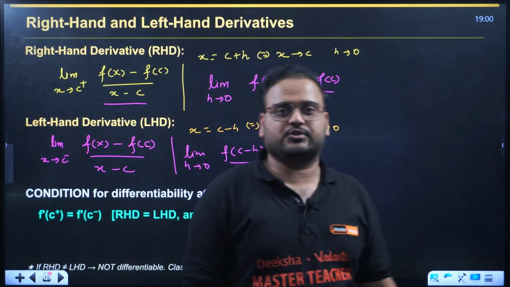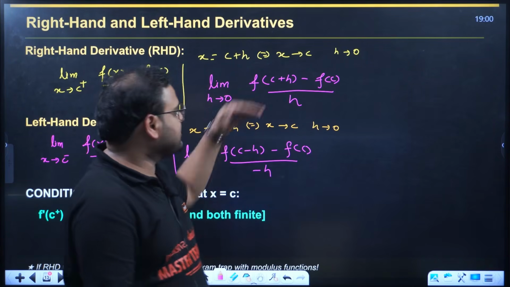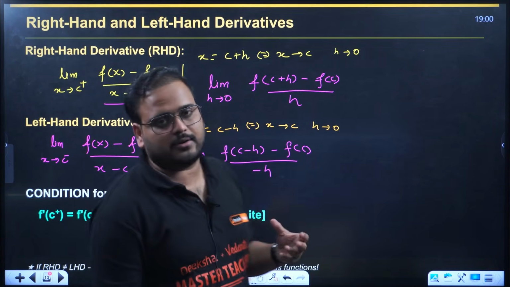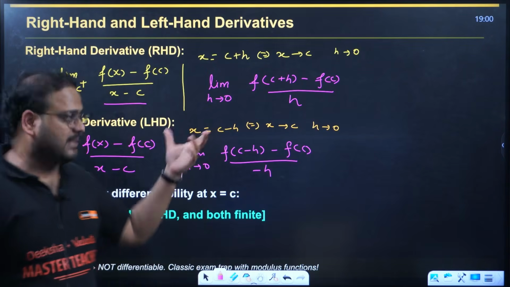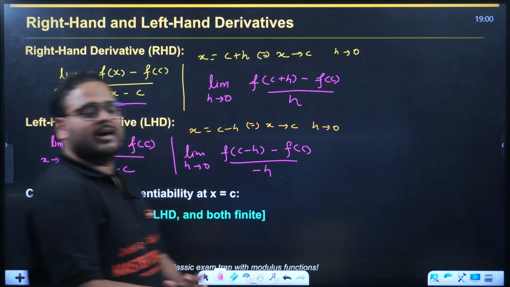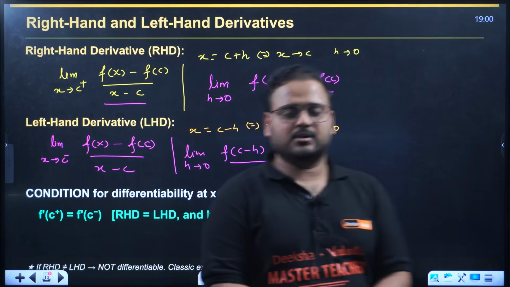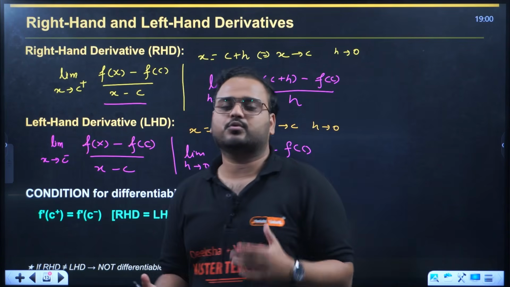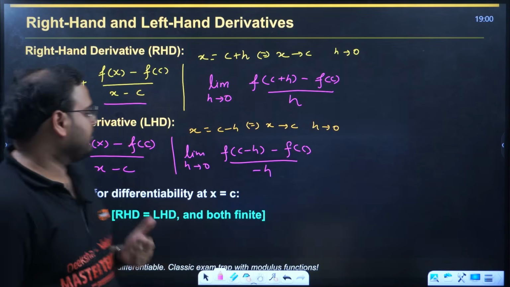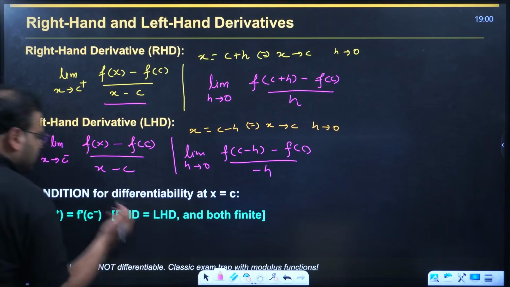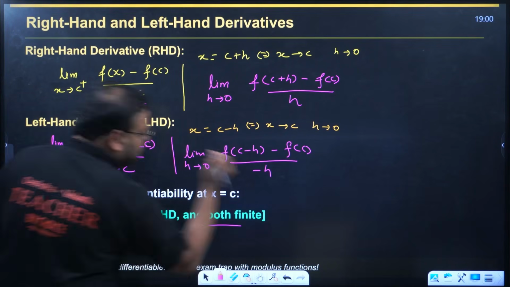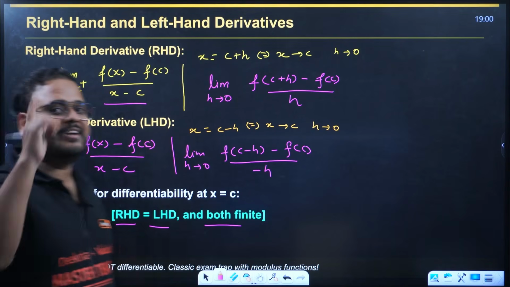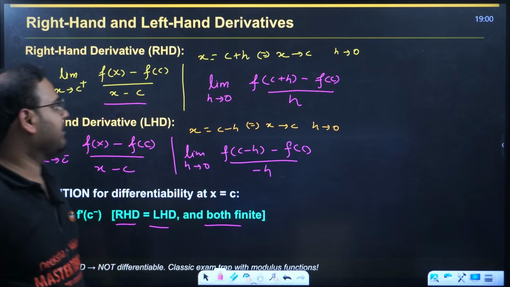The left hand and right hand derivative expressions are very useful in board questions. Whenever differentiability is involved in a board problem, such as 4-marker or 3-marker questions, you have to utilize the steps according to these limit values. For boards, for CET they have different methods to do it faster. But this is clear, right? So what is the condition? The right hand derivative should be equal to the left hand derivative and both should be finite values. It should not go to infinity.